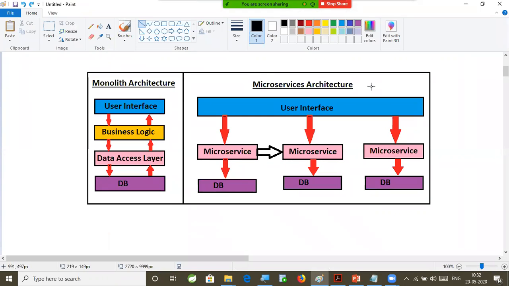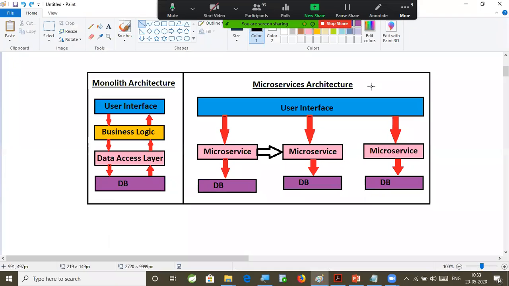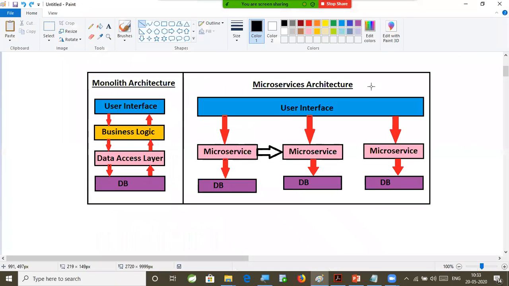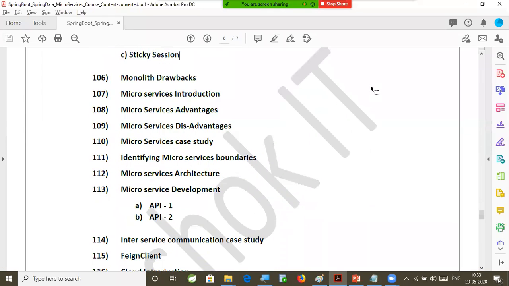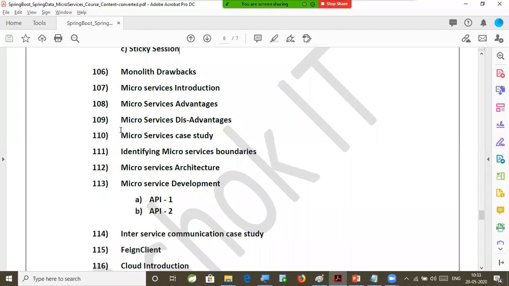Sir, whenever you go for any concept, some advantages will be available, some disadvantages also will be available. So similarly, microservices architecture also has several advantages, and it also has a few disadvantages. Advantages are available, disadvantages also available. Those things also we are going to understand. Then I will take a microservices case study.